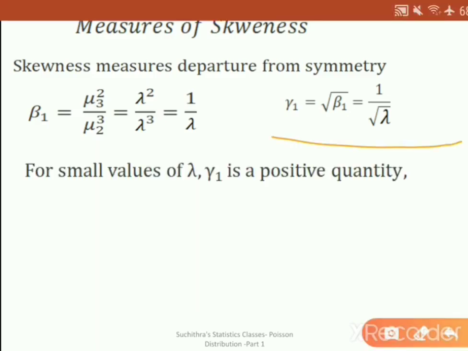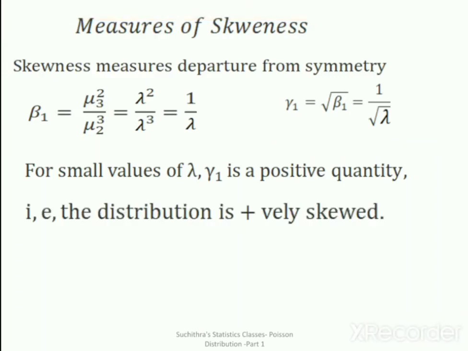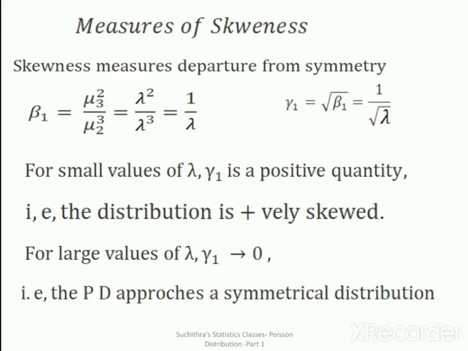For small values of lambda, gamma 1 is a positive quantity. That is, the distribution is positively skewed. For large values of lambda, gamma 1 tends to 0. That is, the Poisson distribution approaches a symmetrical distribution.